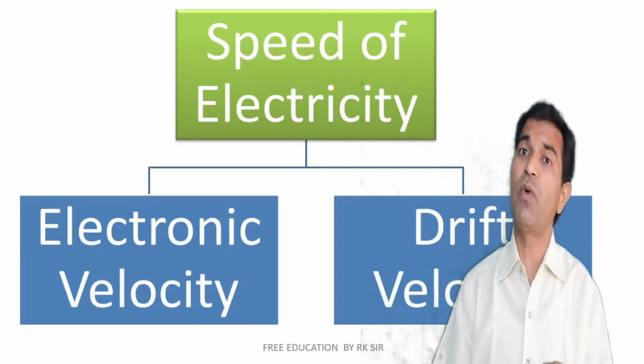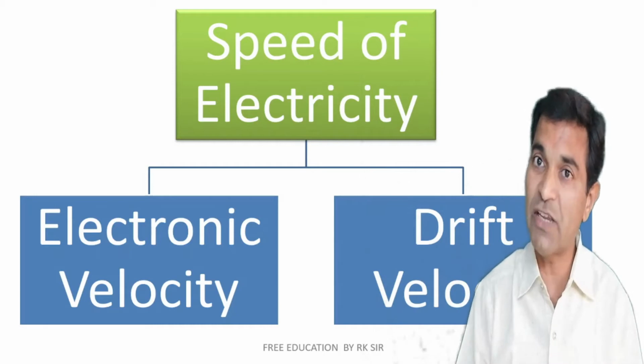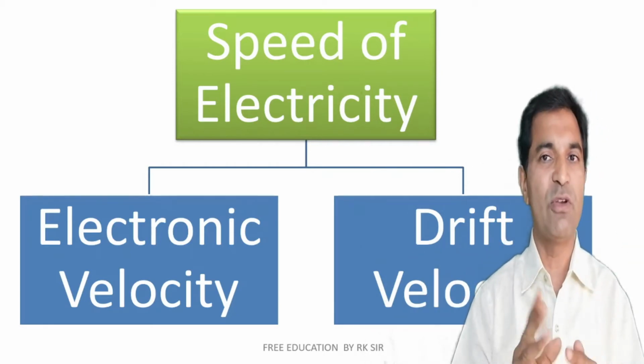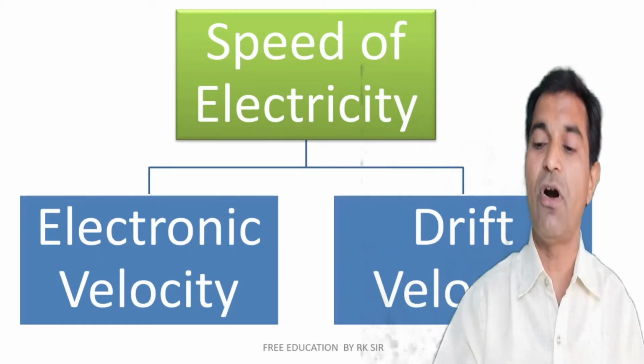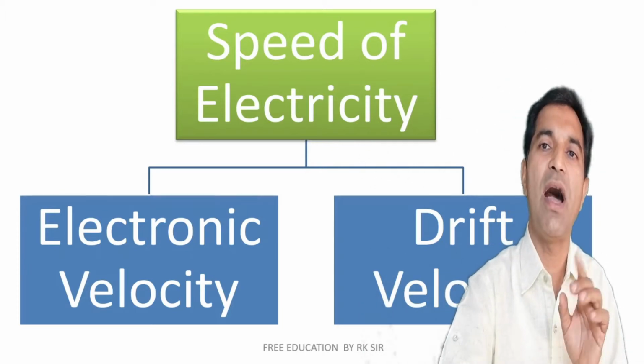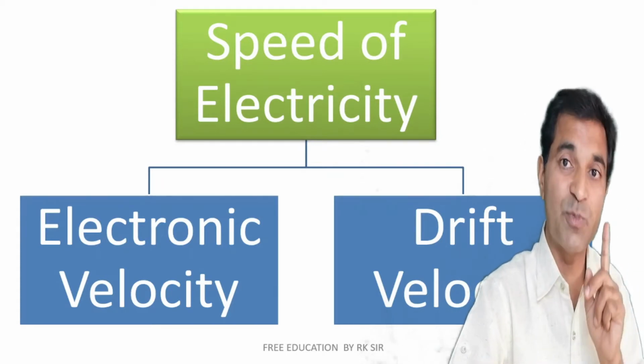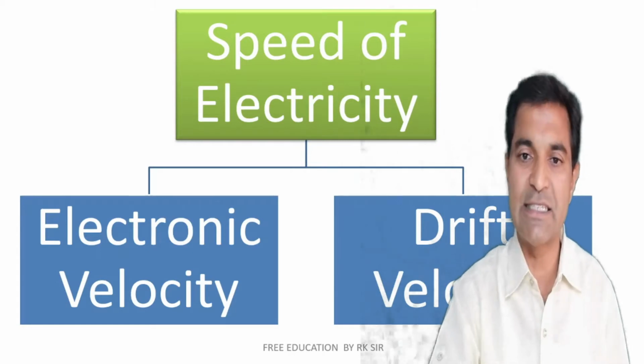It is the time required for the effect to reach and glow the lamp, and that is known as the velocity of the effect, while drift velocity means the individual speed of an individual electron. So basically you are generally told that the speed of electricity is 3 lakh kilometer per second. Actually it's the speed of the effect of electricity.